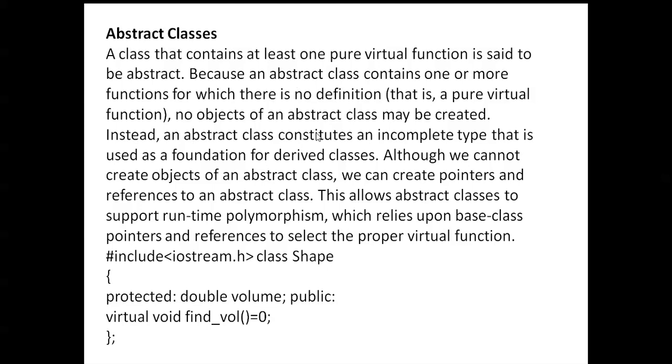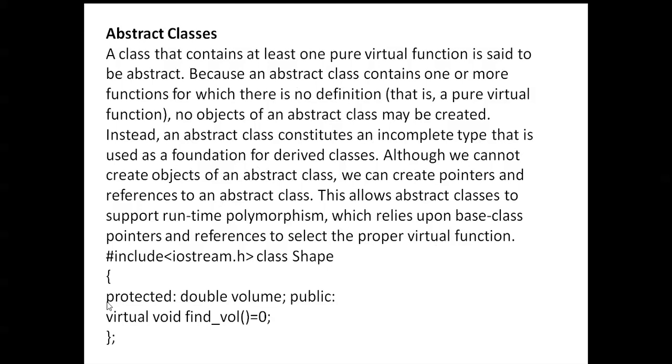Instead, an abstract class is an incomplete type that is used as a foundation for derived classes. Although we cannot create objects of an abstract class, we can create pointers and references to an abstract class. This allows abstract classes to support runtime polymorphism, which relies upon base class pointers and references to select the proper virtual function.